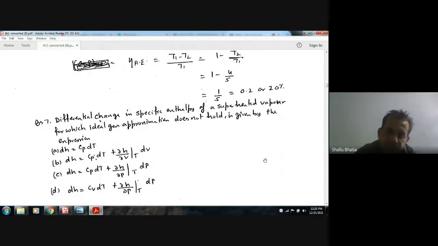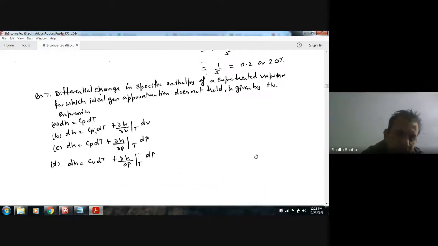Next, the differential change in specific enthalpy of a superheated vapor, for which the ideal gas approximation does not hold, is given by the expression: A, dh equals Cp dT. B, dh equals Cp dT plus del h by del T dv. C, dh equals Cp dT plus del h by del P at constant T dP. D, dh equals Cp dT plus del h by del T at constant T dT.